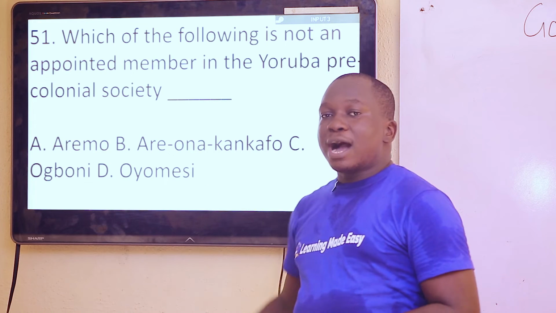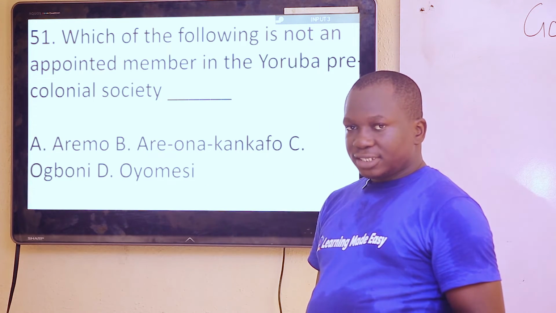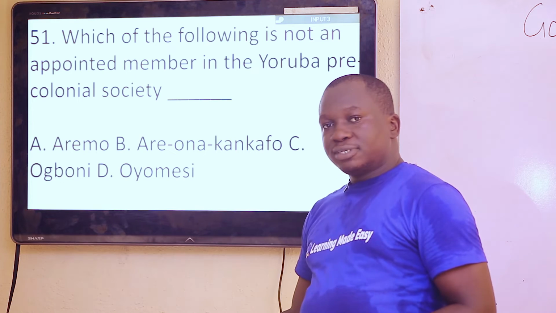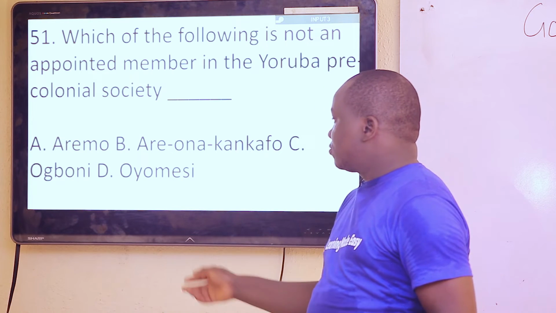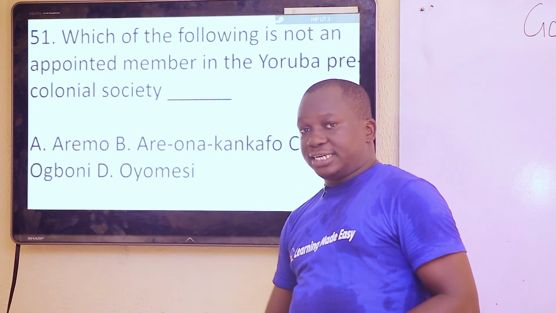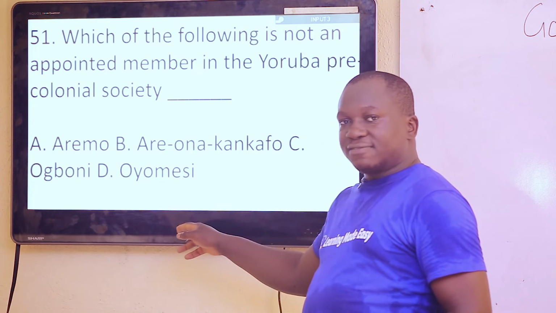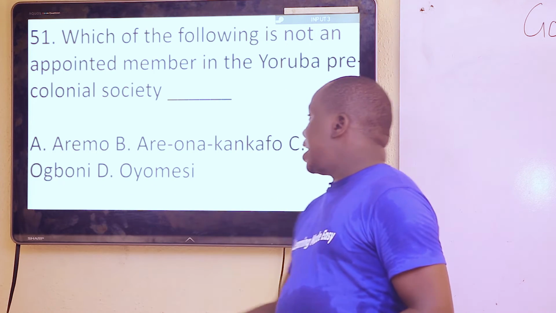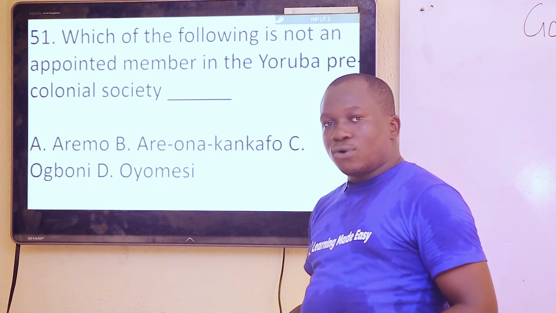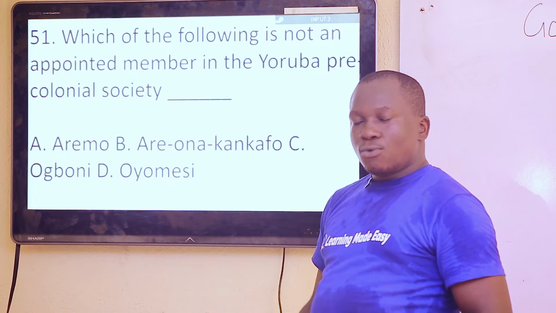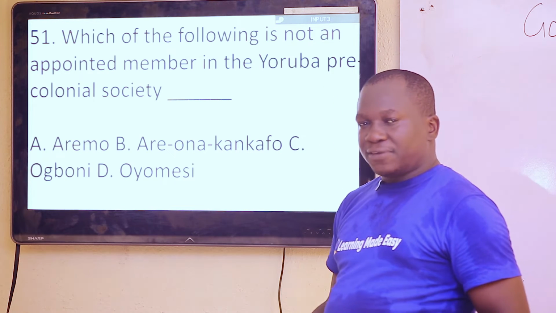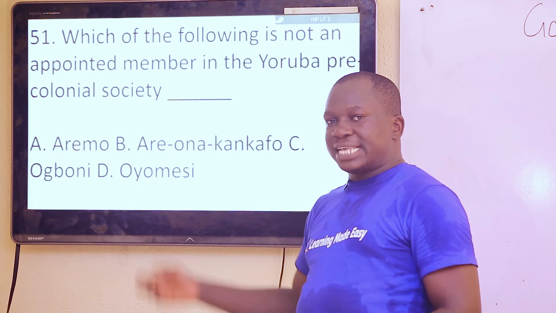The Oyo Mesis, they were appointed. The Samu, the Bashorun, and so on and so forth. The Ogboni, they were appointed. The Oyo Mesi were the legislative arm. The Ogboni were the judicial arm. The Are Ona Kakanfo, who was the army commander of the Oyo Empire, was appointed by the Alaafin. The only person who was not appointed was the Aremo.